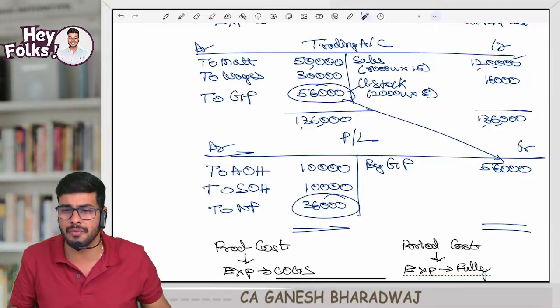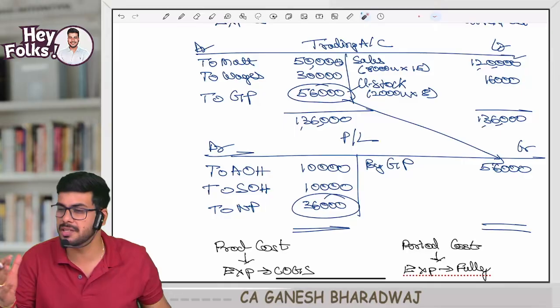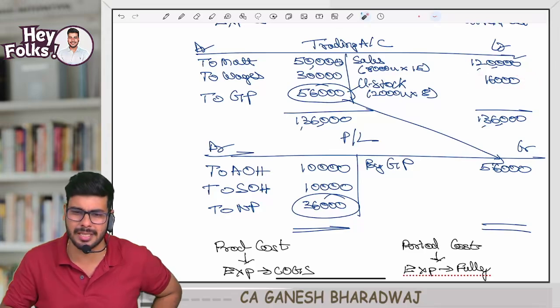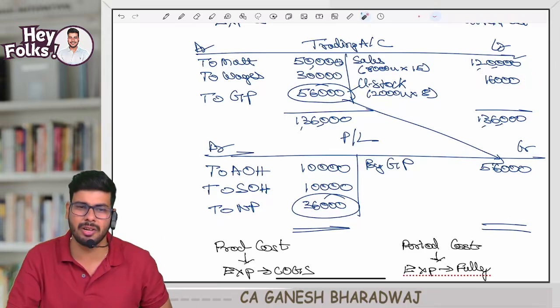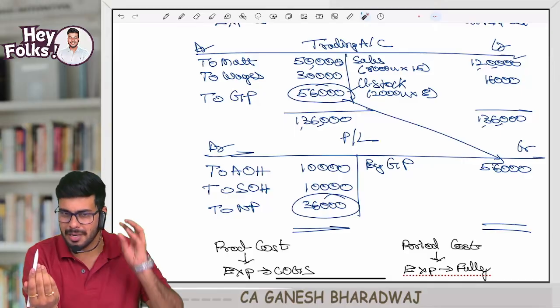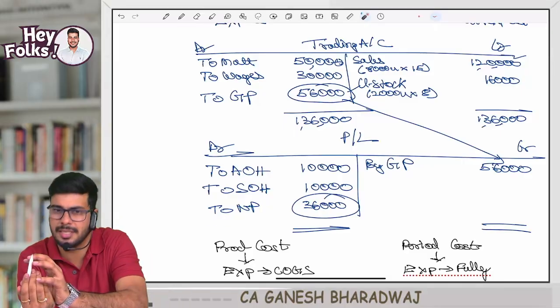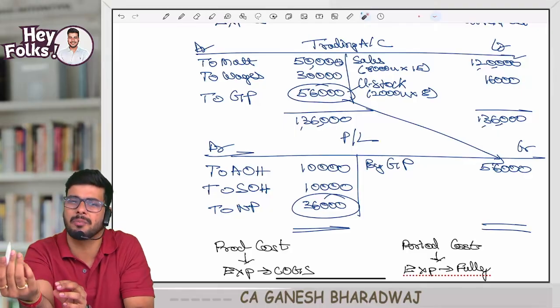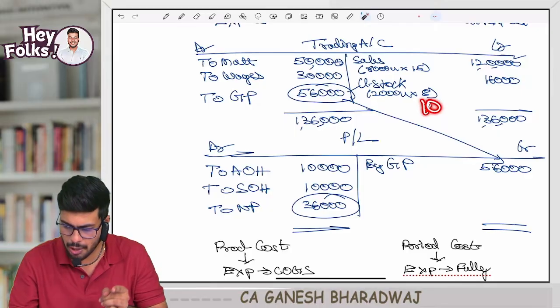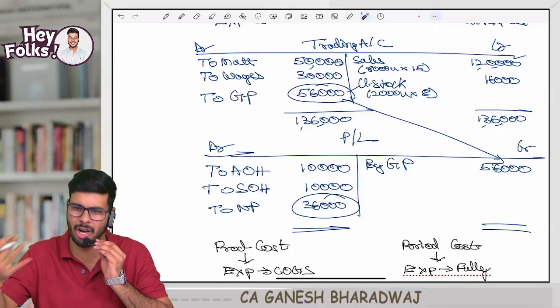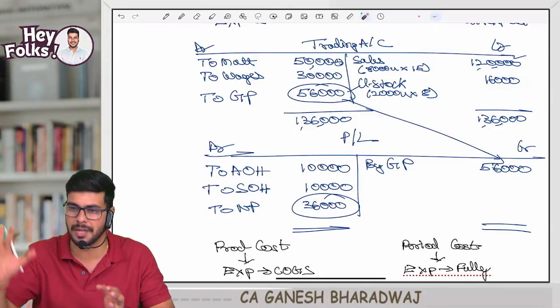Why, sir? It's a traditional way of doing, but in my opinion, it's not a very correct way of doing, but this is what they follow. Because the logic is, ideally speaking, in a worst case scenario, you're winding up the business. If you sell your stock, what will the person be willing to pay for it? He'll only be willing to pay for the production process that has gone into it. He will not be willing to pay for admin and selling cost that has gone into the product. You have unitized at 10 rupees, but I will pay a maximum of 8 rupees only. In normal business, you will add profit and sell. That is fine, generally I'm saying.